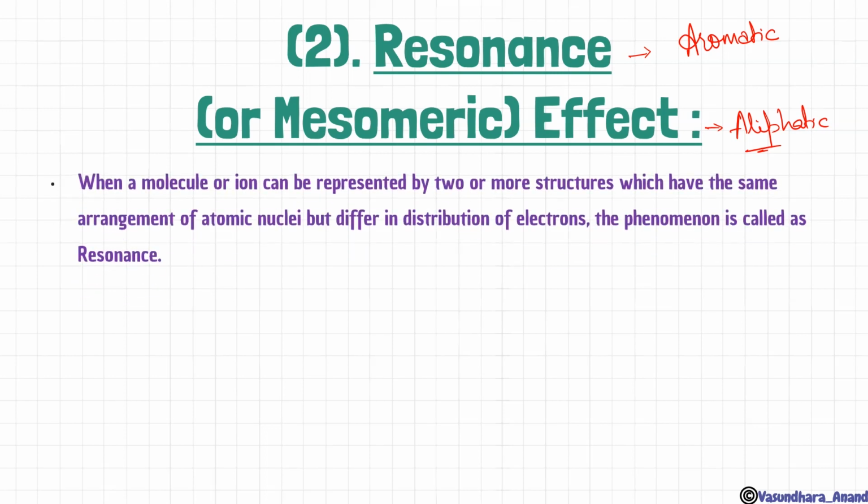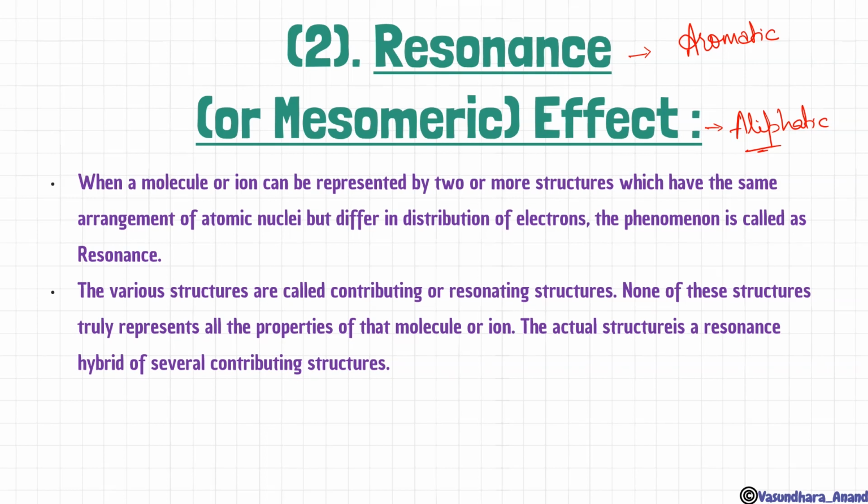When a molecule or ion can be represented by two or more structures which have the same arrangement of atomic nuclei but differ in distribution of electrons, this phenomenon is called resonance. How does it come? We have done a major portion in class 11th, chapter 4, chemical bonding. So I have to tell you only a few things now, and I am sure you will get it very easily.